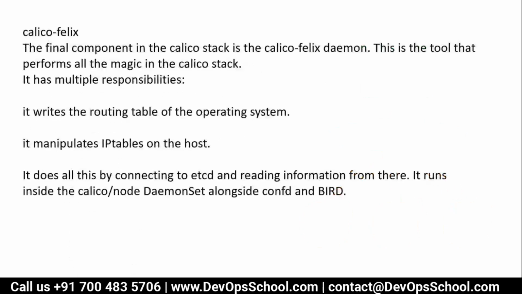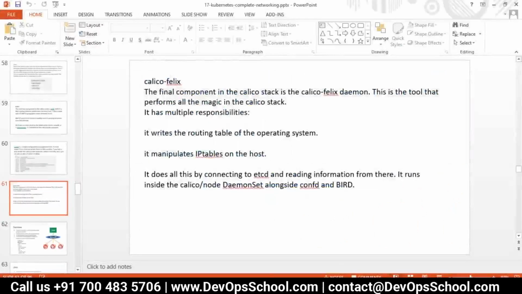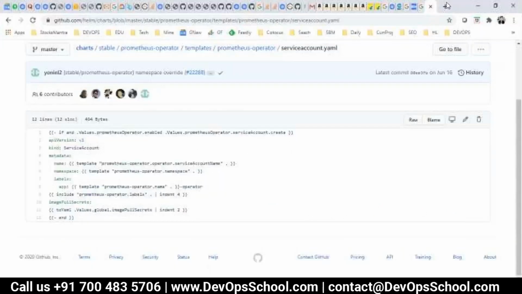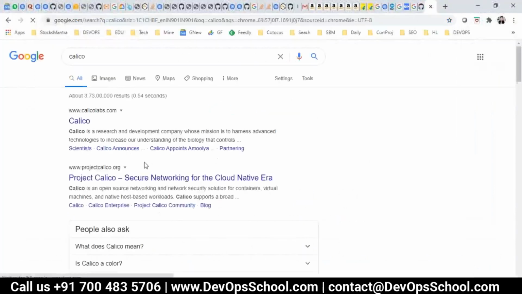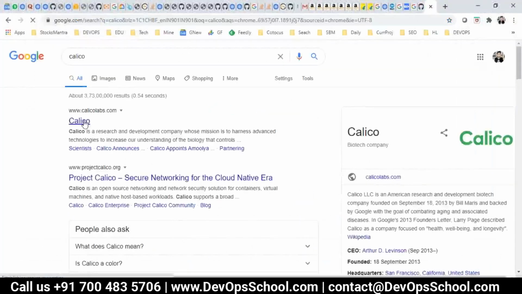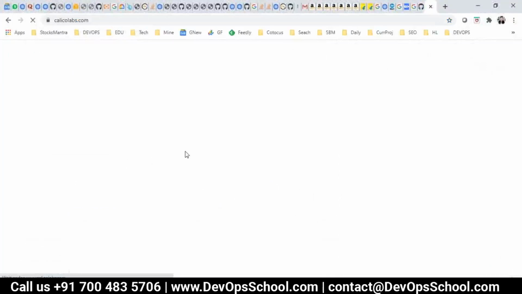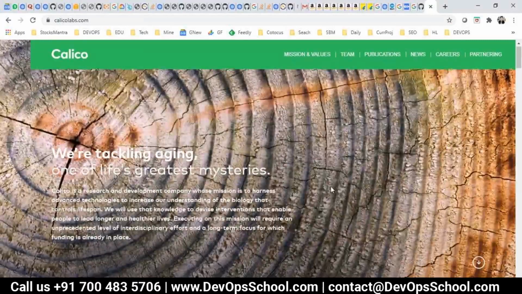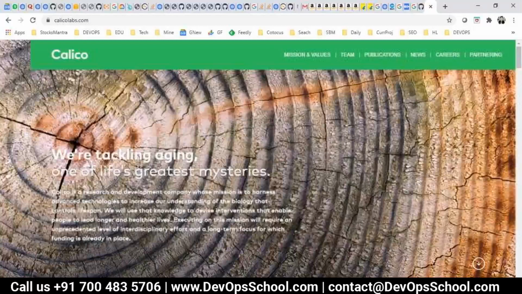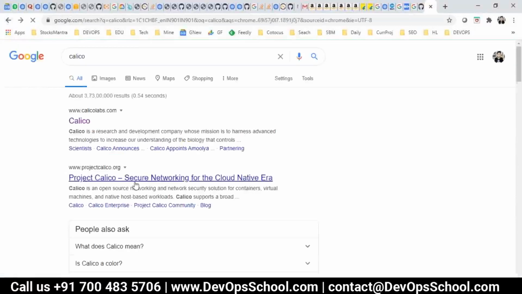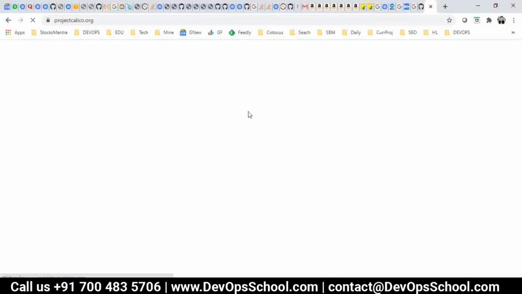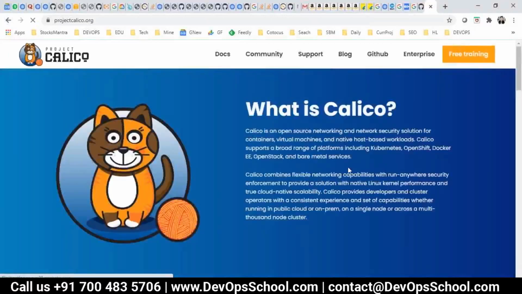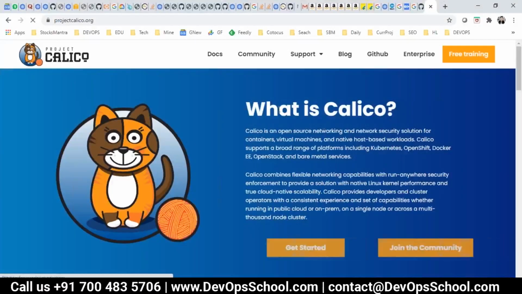So now this is the Calico. You have already installed Weave Net. Now the question is, how do you install Calico? Nothing more, just go to the Calico website. Here it is, and look for the YAML file. Project Calico is our commercial organization for the same product. Now, how do we install?